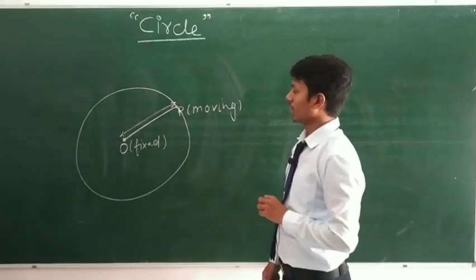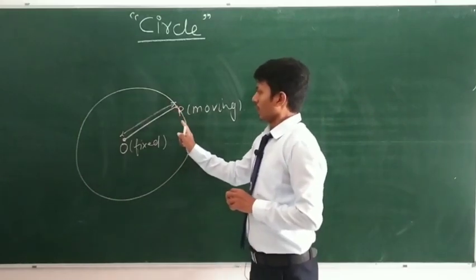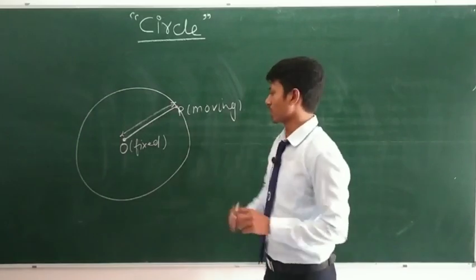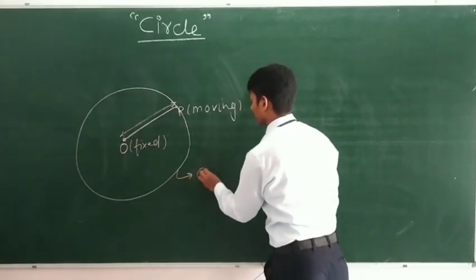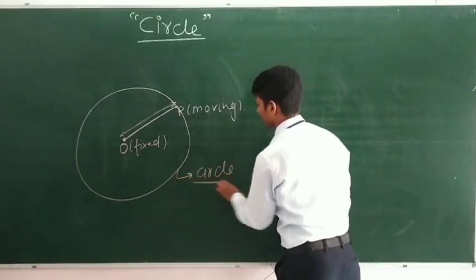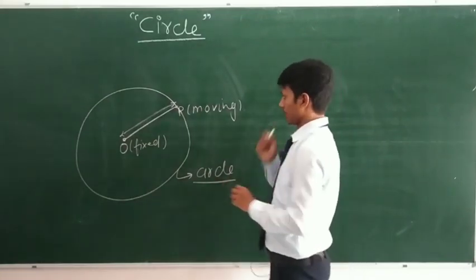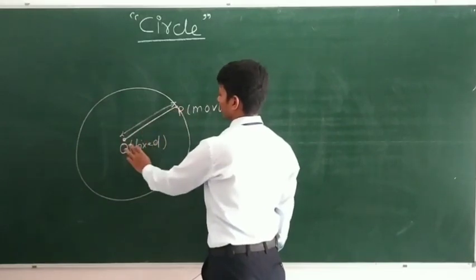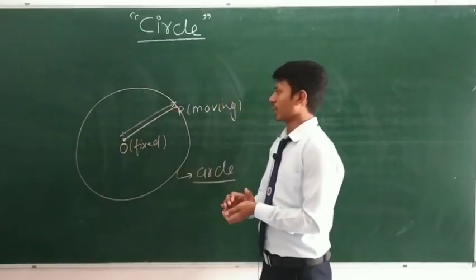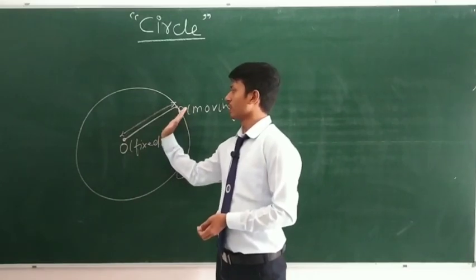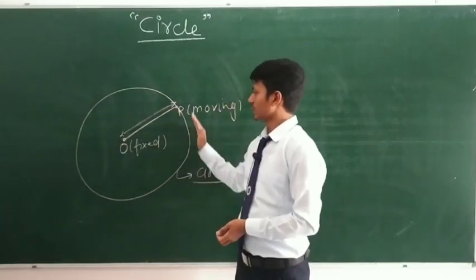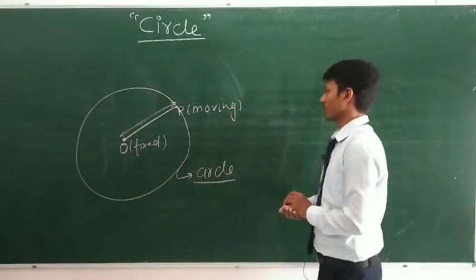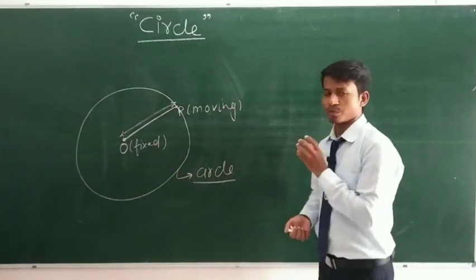We are getting this geometrical shape, and this geometrical shape is called a circle. This is a moving point, this is a fixed distance, and this is a fixed point. If I rotate this line segment around this fixed point, then we get this geometrical shape which is known as a circle.